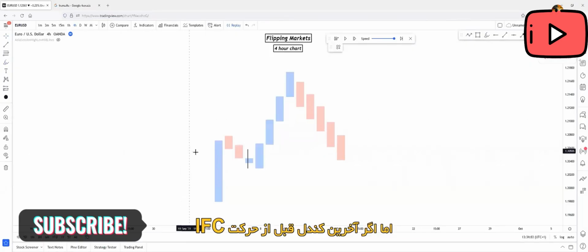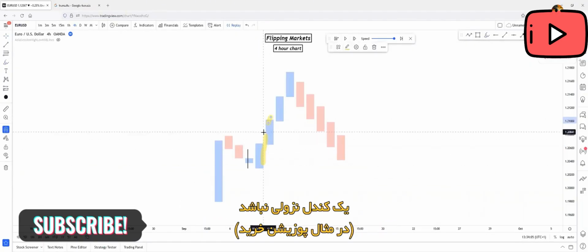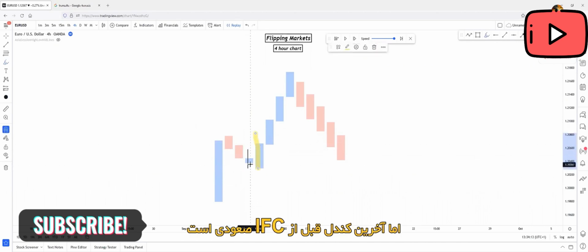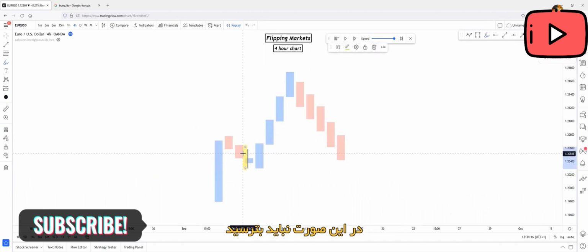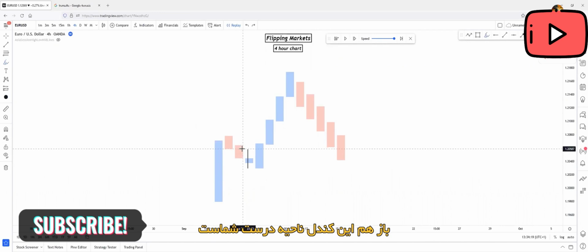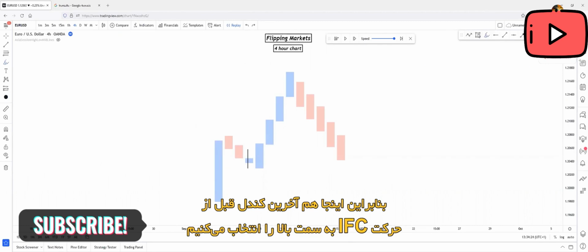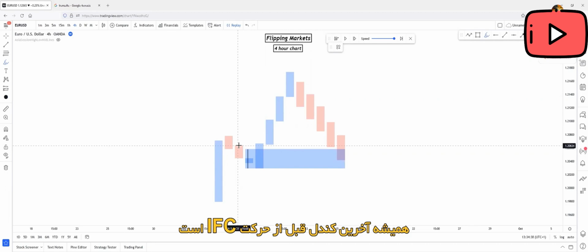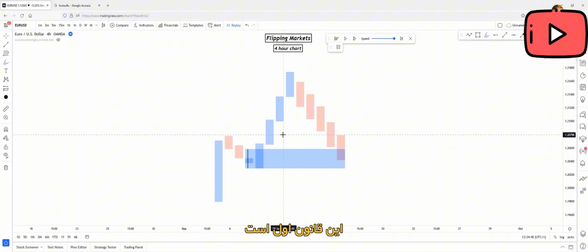But let's see what happens if the last candle before the inefficient push isn't a downside candle. As you can see, price did a pullback, but the last candle before the inefficient push is an upside candle. You don't need to be scared. This will be your right demand zone again, because it doesn't have to be an opposite side candle. In this case, you will choose the last candle before the inefficient push to the upside. So once more, your right demand or supply zone will always be the last candle before the inefficient push. This is the number one rule.